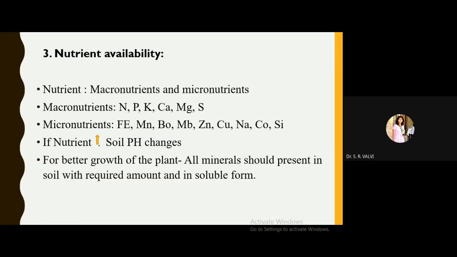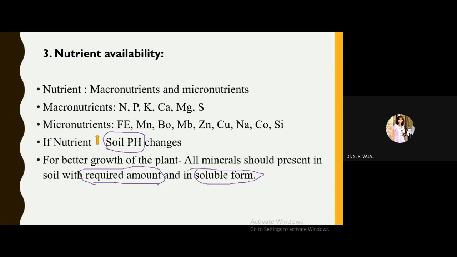If the nutrients are higher in a soil, then soil pH is going to change. So for the better growth of the plant, all minerals should be present in the soil in the required amount. Meaning whatever the plant requires, that much amount only should be present within the soil, and that should be in a soluble form. What does that mean?